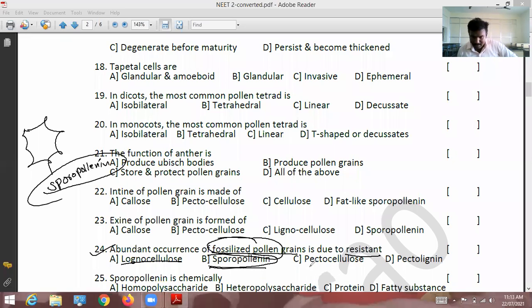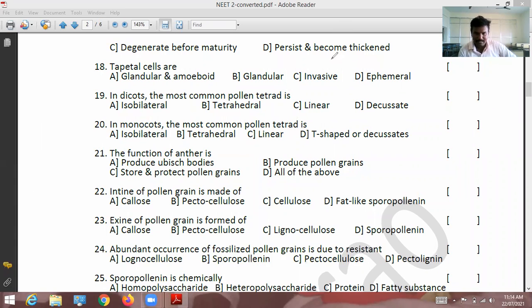Pectocellulose is not there in exine. Pectolignin is also not there in exine. So 24th question, the correct option is B. Option B, yes. That's all for the 24th question.